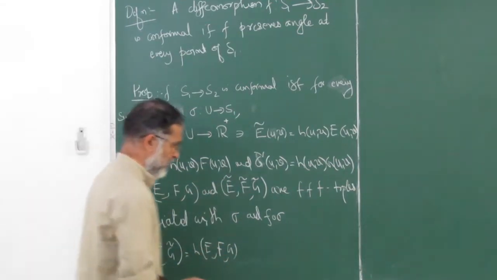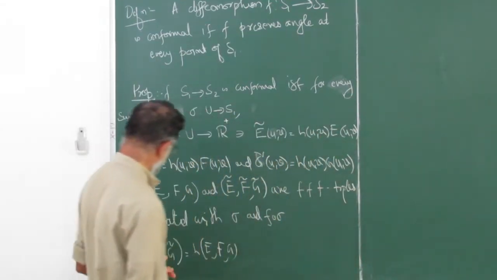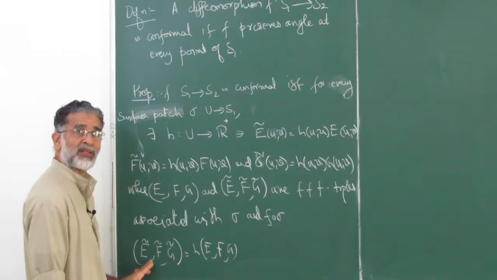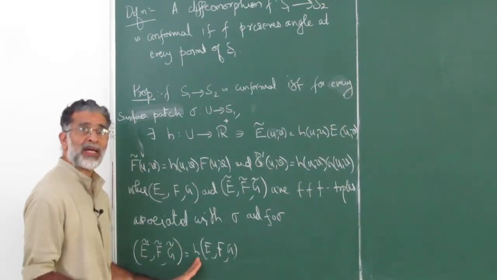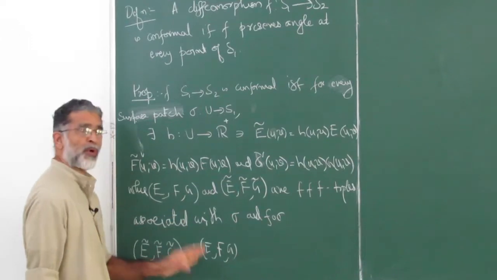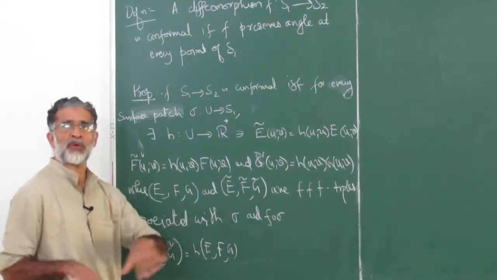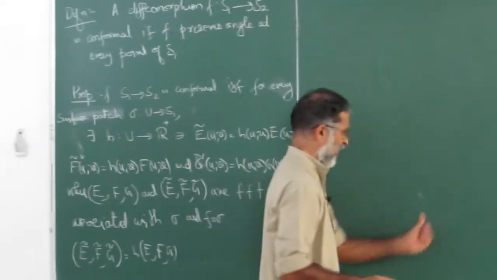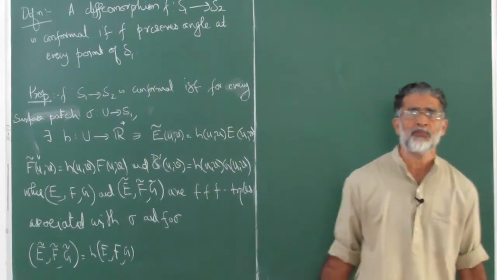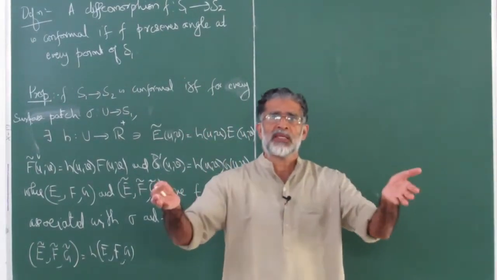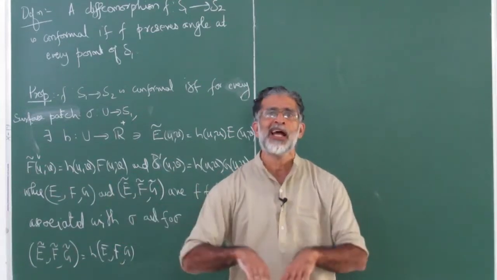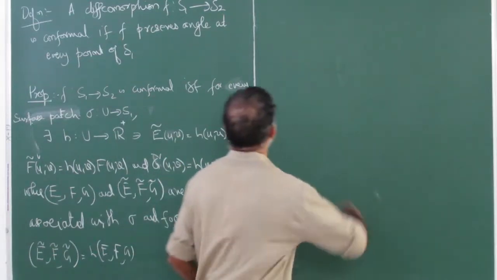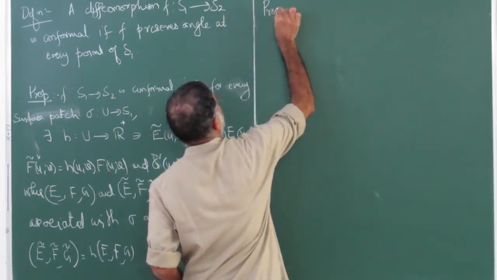Then you can compute the first fundamental forms. And if you can say that there is a function with respect to which this is a scalar multiple, then we are done. Remember, H is a function. So at every point you get a different value, because it varies from point to point. Okay. So it's not a difficult thing, because we have already seen the two expressions. One part is quite simple. If there is an H, take H in the numerator outside, and root H and root H from the denominator, cancel it, you get it. Okay. So at least that part we can easily get rid of.